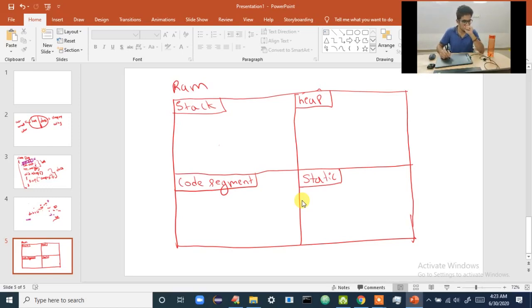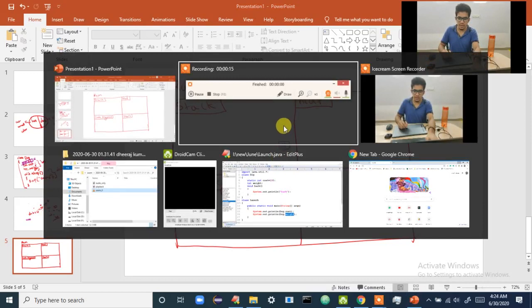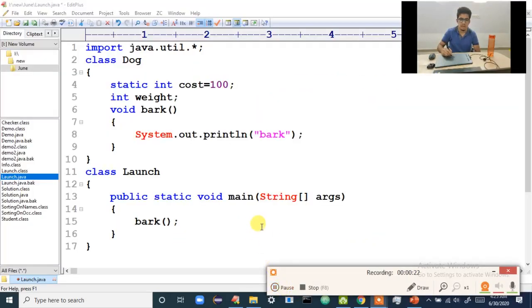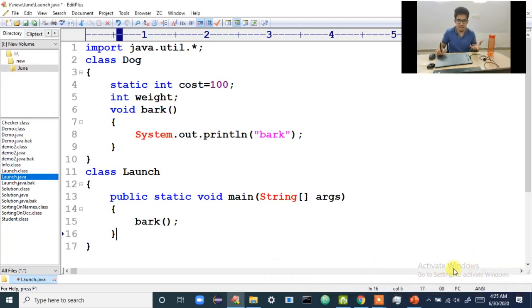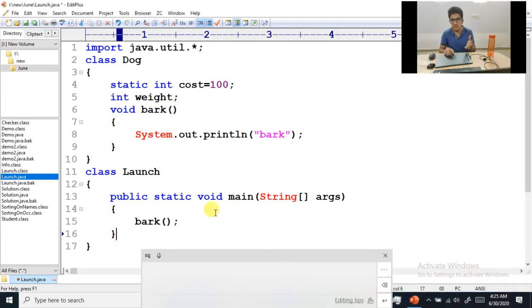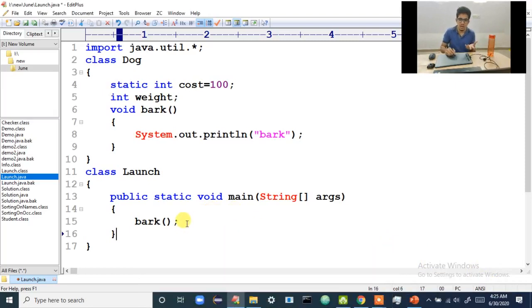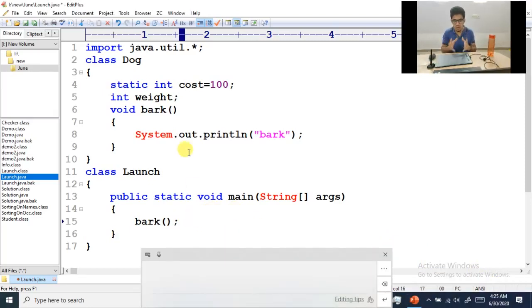Now, if I look at the code, you are telling it to bark, right? So what has to bark? You have not yet told. So first, one object has to be created. Because as I told you, if you want my heart, first I should be there. One object should be there, then you can take the heart. In the same way, if you want barking to happen, first the dog should be there.